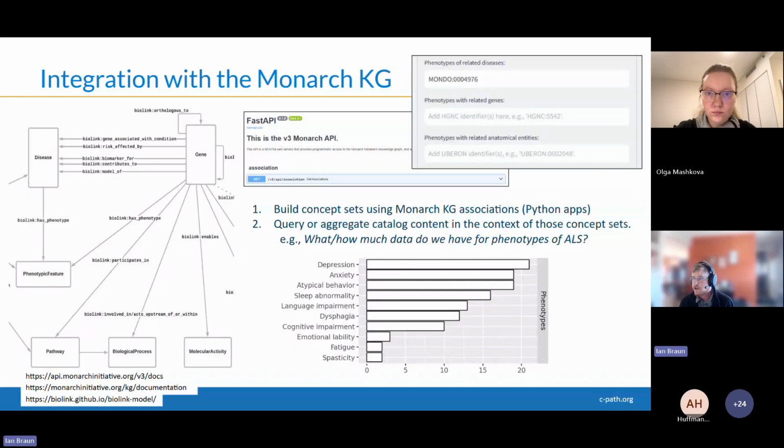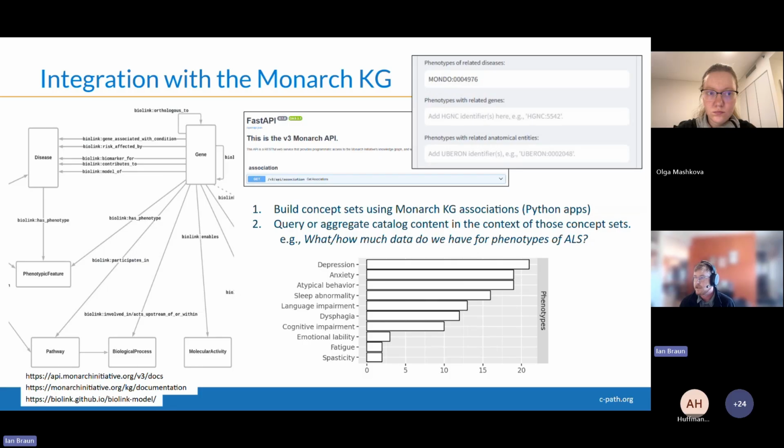Another thing I wanted to point out about the pipeline is that because we're using these OBO ontologies as the vocabularies of choice to create these annotations over our data dictionaries, that also means that they become interoperable with external sources of knowledge like the Monarch knowledge graph. So this is an open source data set of biological association data from the Monarch Initiative. There's a public API for retrieving these associations.